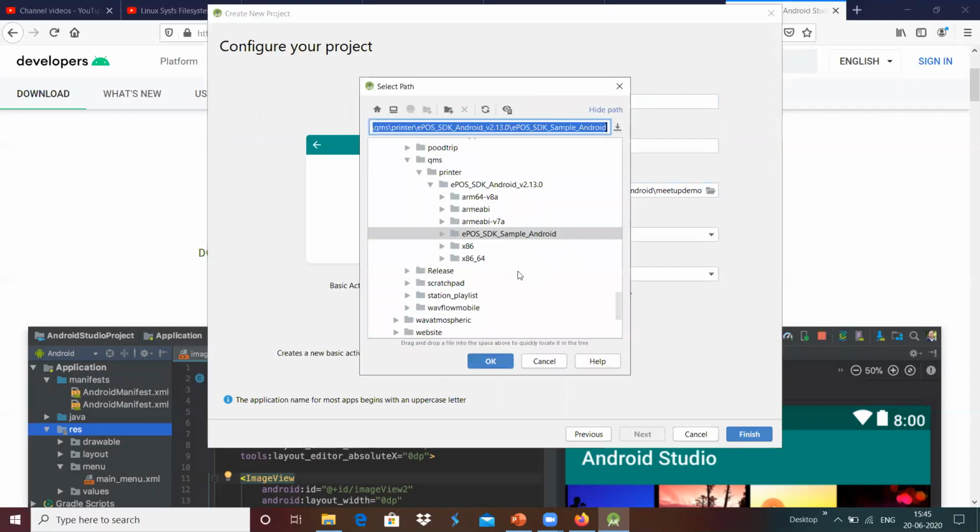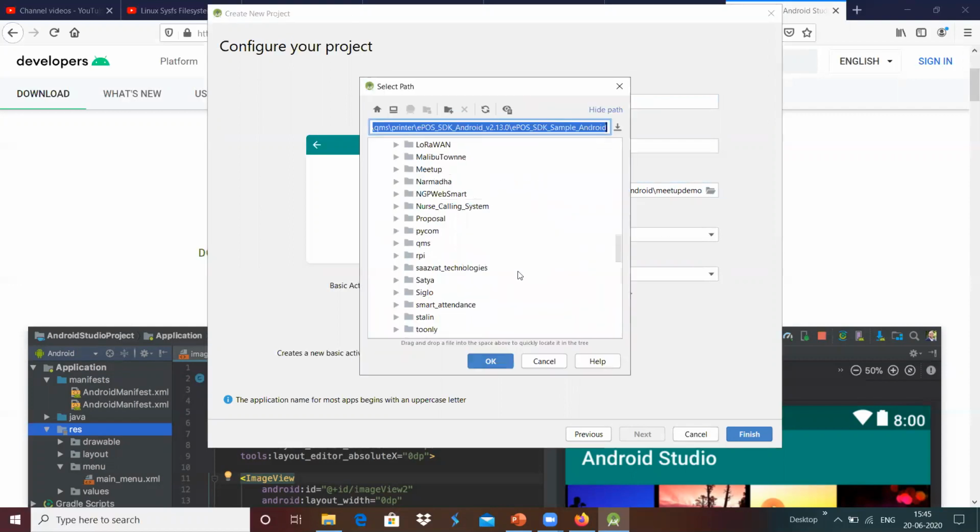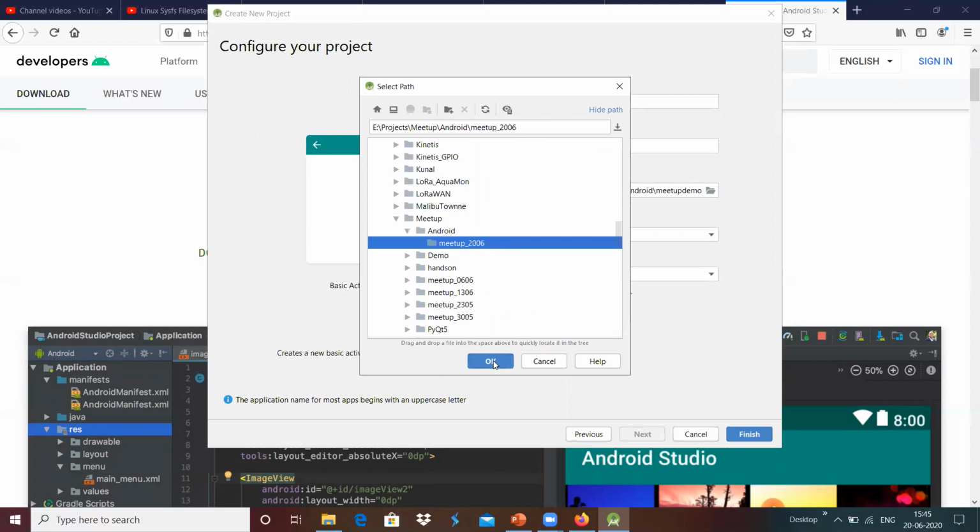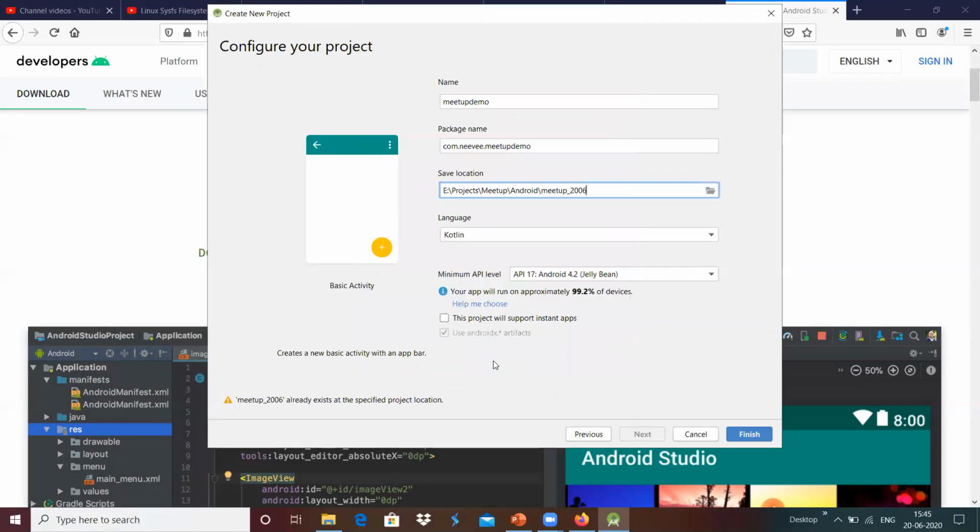this into Meetup, and then Android Meetup 2006, which is 2006 over here.